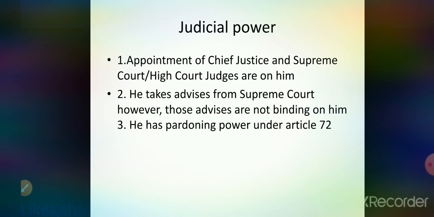And he would either pardon it or commute it, meaning substituting it with a lighter form. Lighter form is like if a person has been given a death sentence, he would be given imprisonment for life. That is simple.